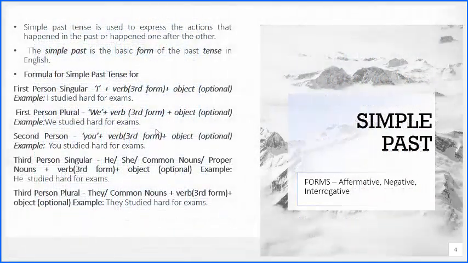Now in past tense you do have various parts of it. For example, the simple past. When we are talking of the simple past tense, it is used to express actions that happened in the past or happened one after the other, right? So like it just happened or it was happening one after the other. Alright, so that is the simple past. Now the simple past is the basic form of the past tense in English.